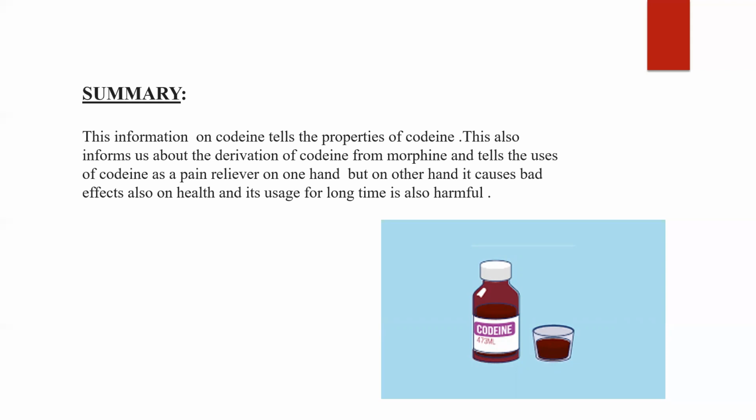The summary of this topic is that this information on codeine tells the properties of codeine. This also informs us about the derivation of codeine from morphine and tells the uses of codeine as a pain reliever on one hand, but on the other hand it causes bad effects on health, and one can become dependent on it for a long time also.